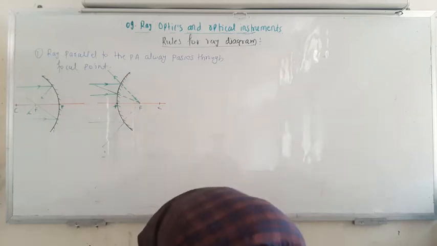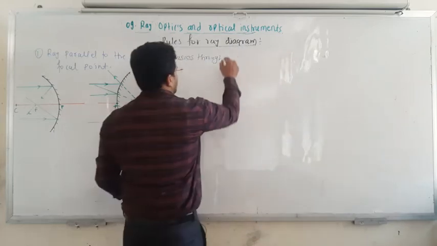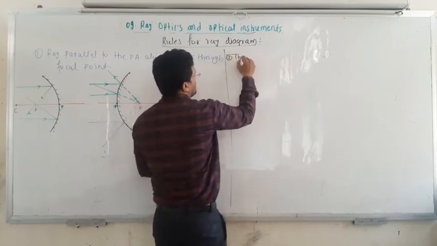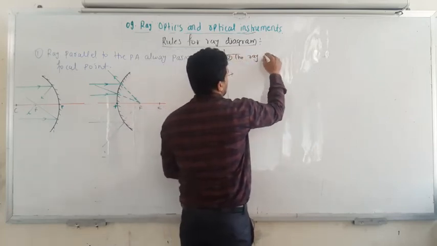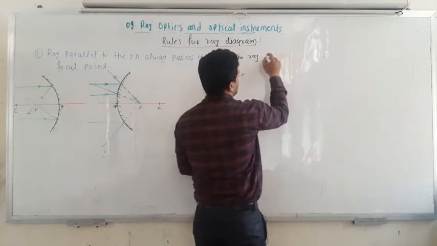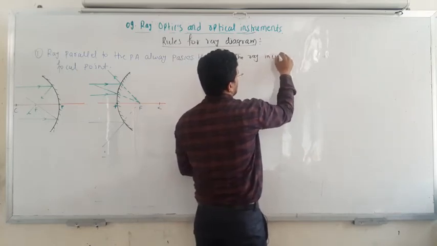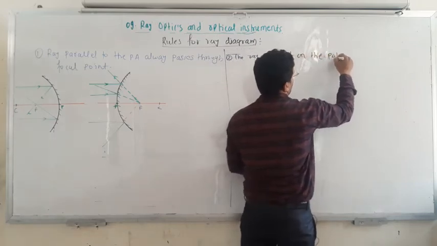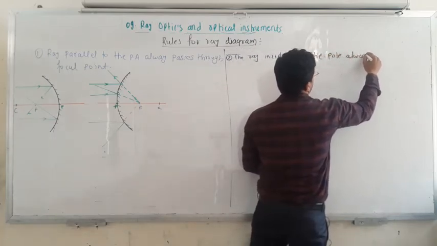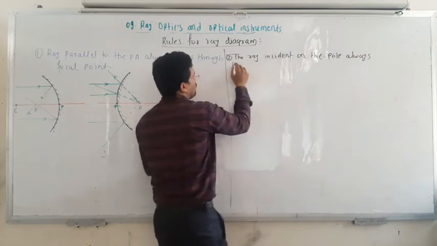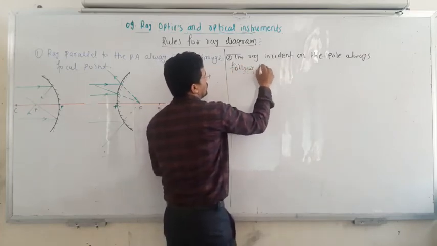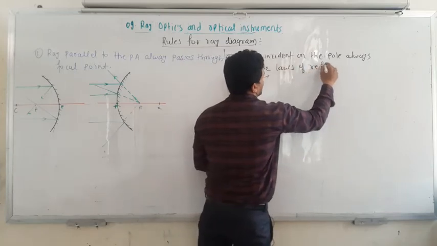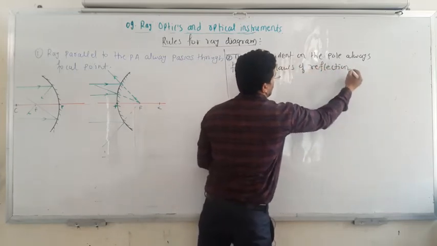Rule, I will write it down here. Second rule: the ray incident on the pole always follows the laws of reflection.